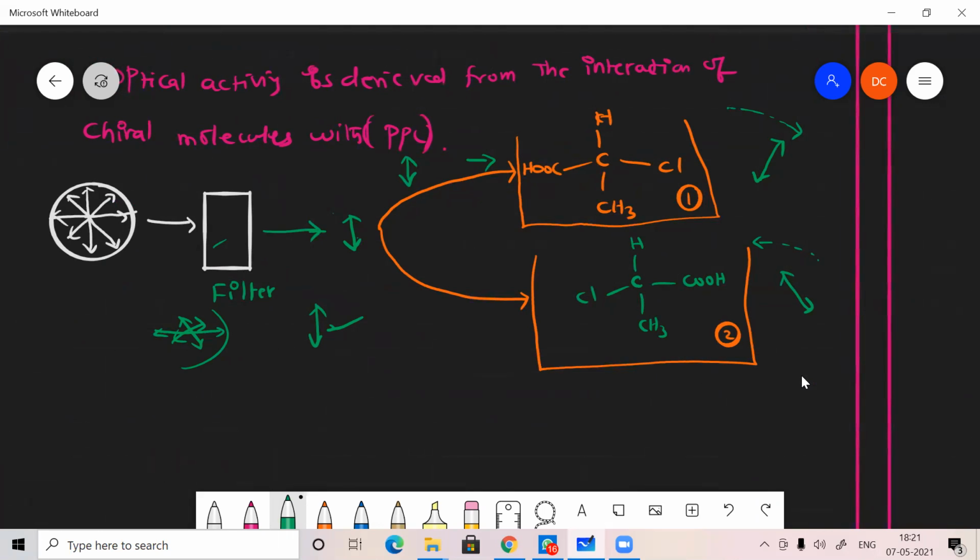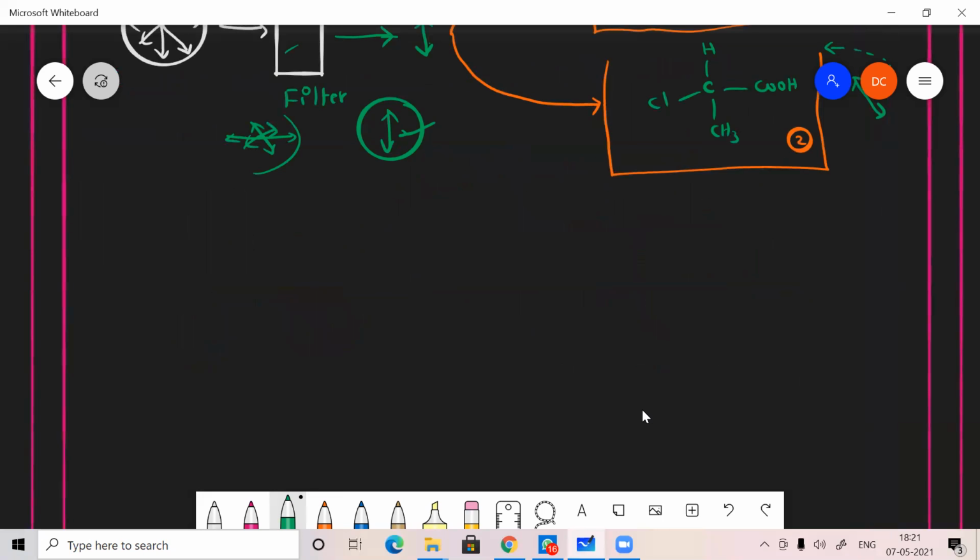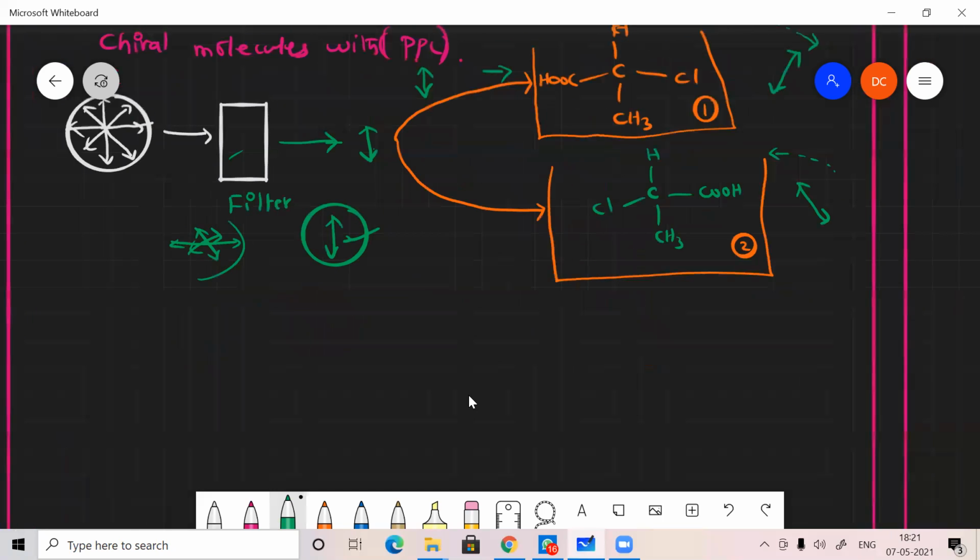Yes, sir. So plane polarized light is a unidirectional, single direction light; other directions are filtered out by the filter. The light is passed to compound 1, which rotates it in a clockwise direction, and if passed to compound 2, it rotates the light in an anti-clockwise direction. This is optical activity.